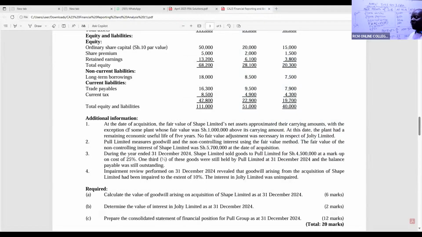So they have given us what we call markup, which is 25 over 100, and we want margin. So for UPS, we shall use the margin, and the margin we have gotten is 25 over 125, times remaining intra-sales. So what do we have here for remaining intra-sales? Listen: 1/3 of these goods was still held by Pool by the reporting date. 1/3 of this 4,500.